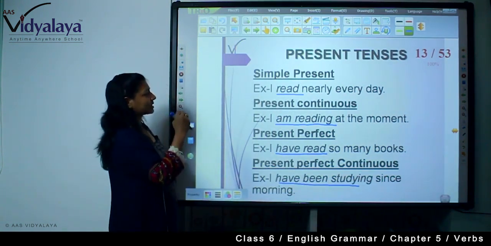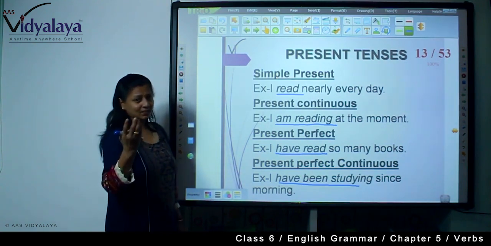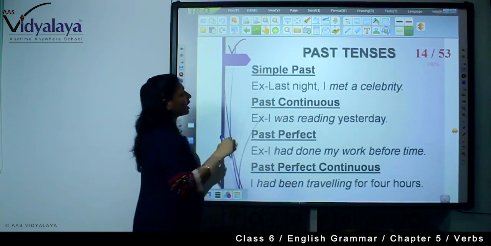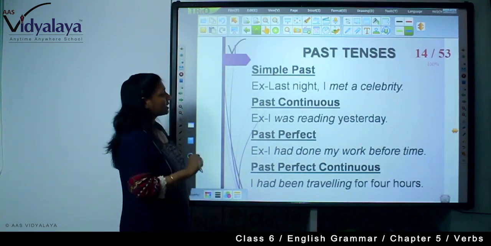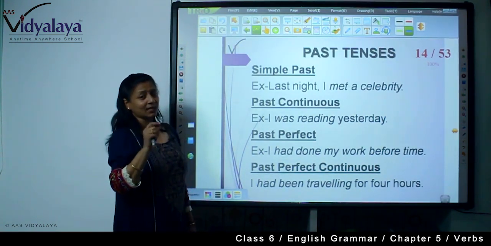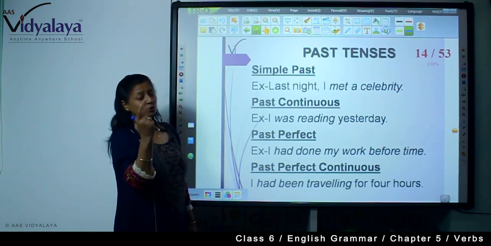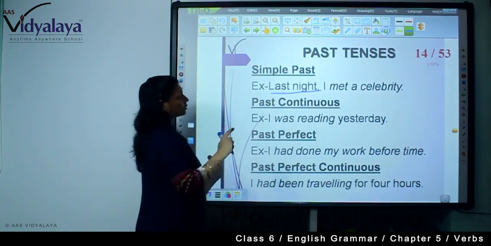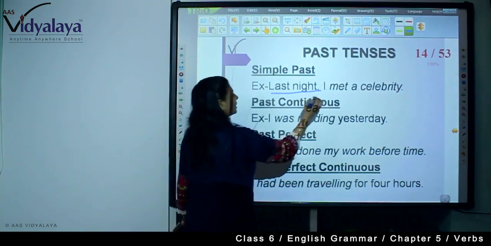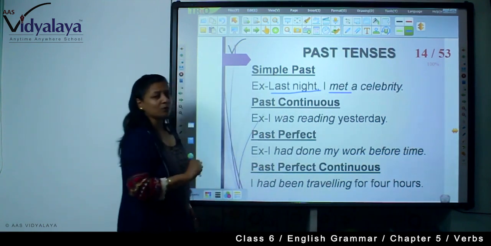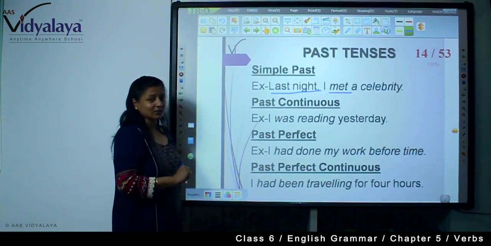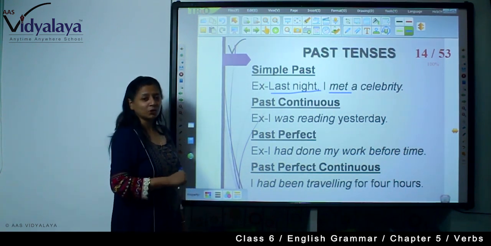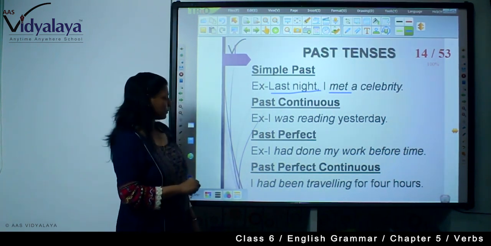So in this way, when we do the tenses, I will give you some more knowledge about this. And now the past tense. Last night I met a celebrity. I have given you the list of words that show past tense. So last night shows past. So I met a celebrity. Here we are using the past form of the verb. Past continuous: I was reading yesterday. If someone asks you what were you doing yesterday, you say I was reading yesterday.